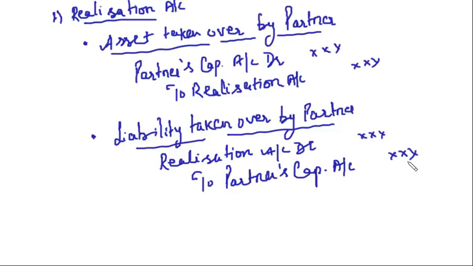These two entries we have discussed while discussing realization of assets and settlement of liabilities. Clear? So these entries we will take to partners' capital accounts. Asset taken over by partner will be debited to partner's capital account, and if the liability is taken over by partner, it will be credited to partners' capital accounts.